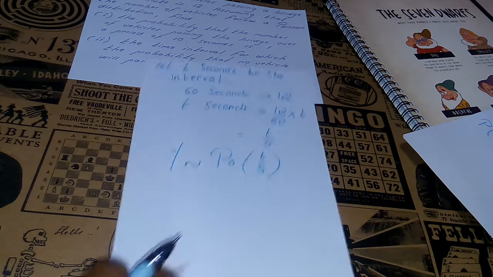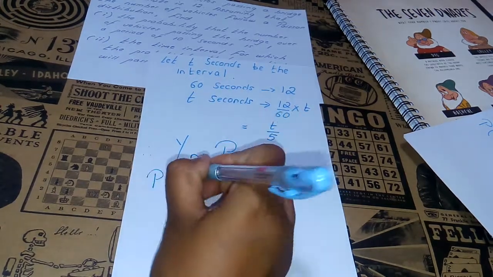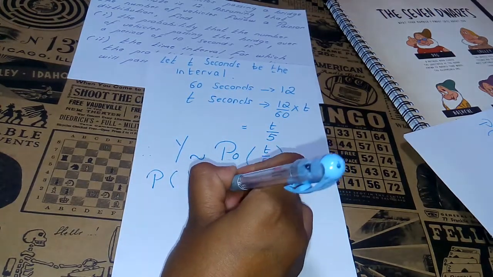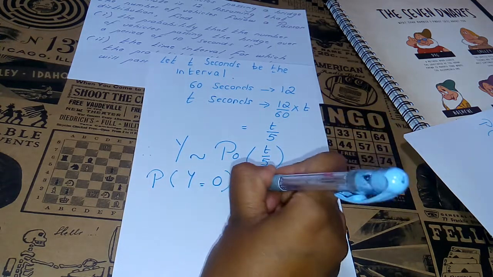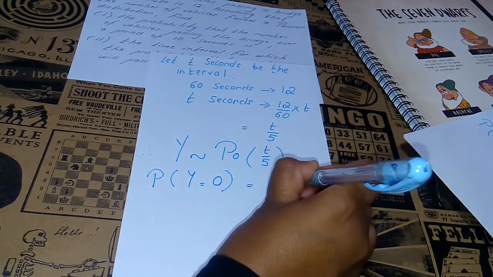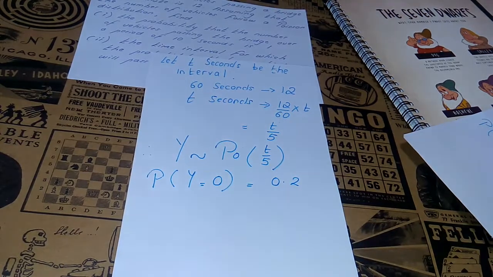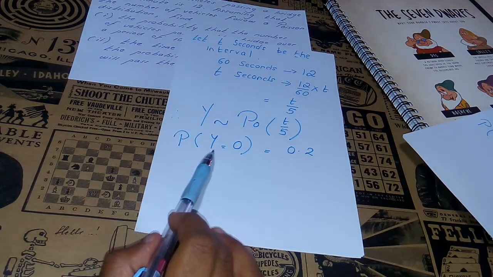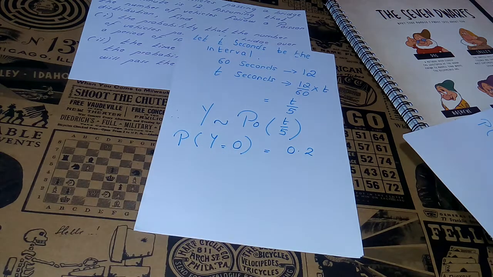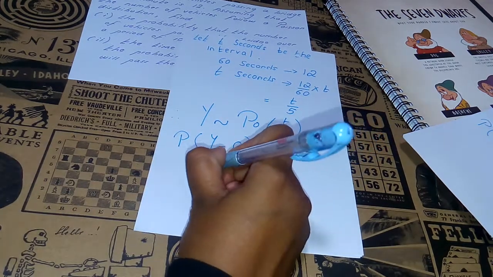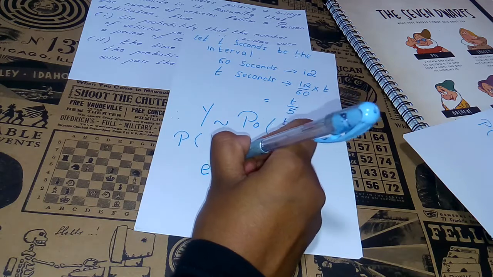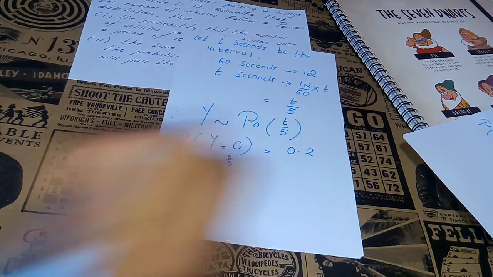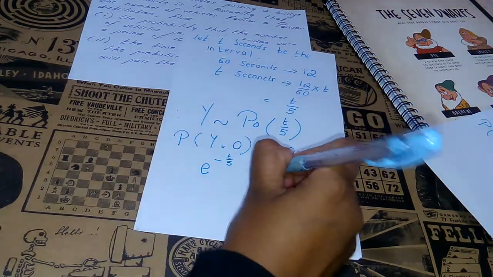Now we need to find the value such that the probability that no vehicle will pass the bridge is 0.2. That is the probability of Y equals 0, which is no vehicle, is equal to 0.2. So you have already been given the probability. This will help you find the value of t. Now, when we have Y equals 0, we simply take e to the power negative t over 5, which is equal to 0.2.